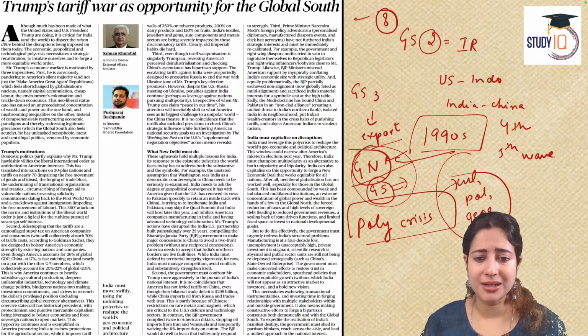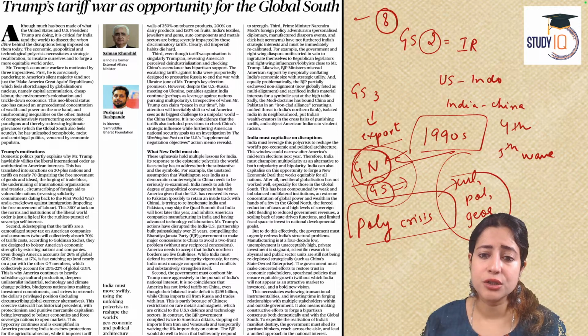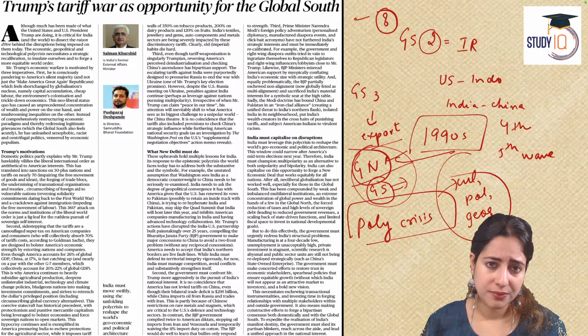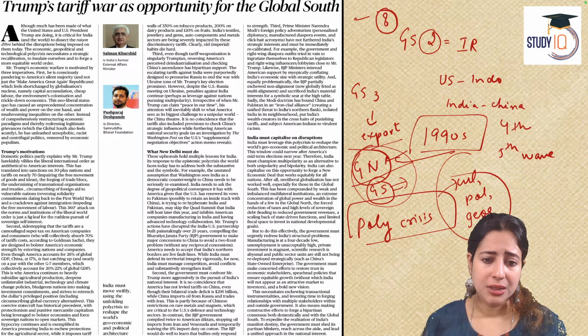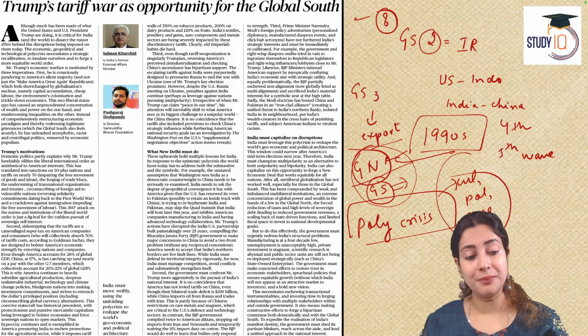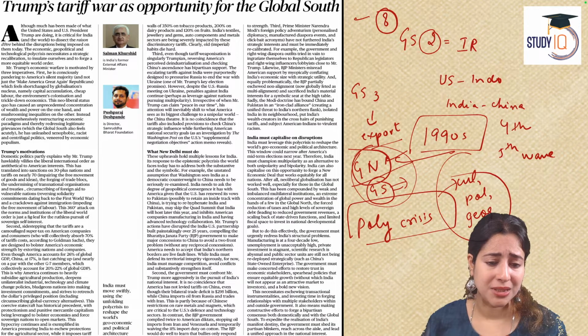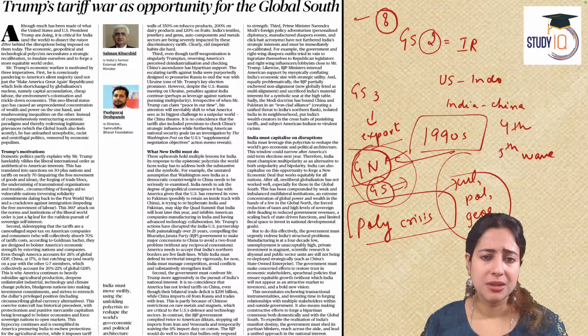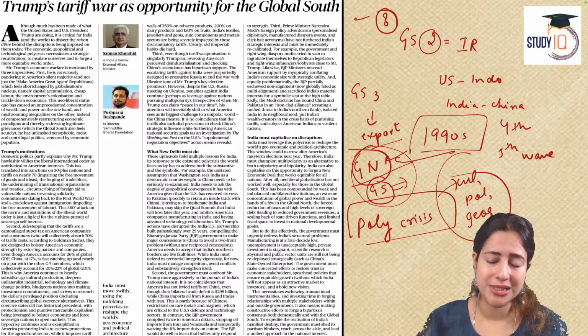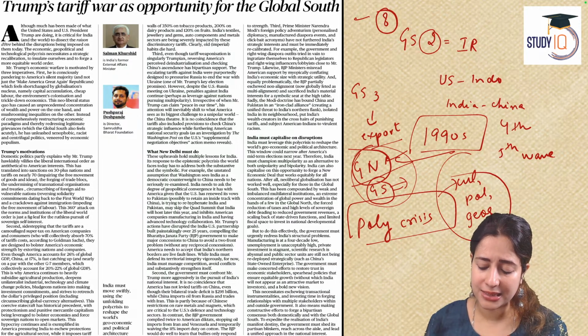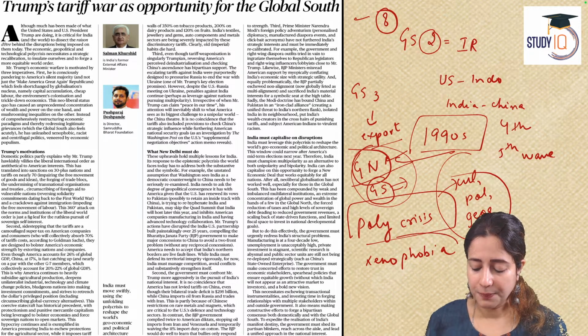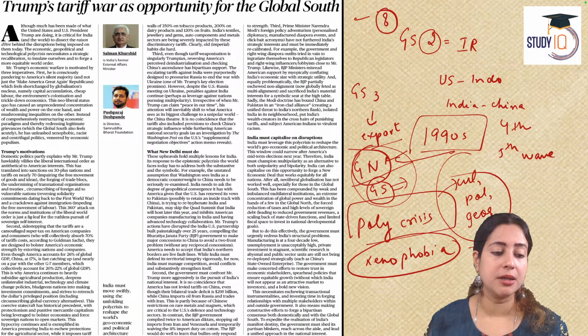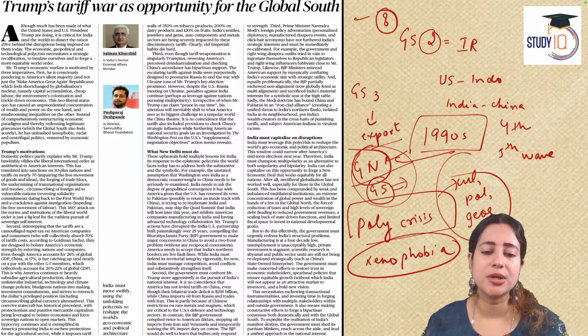We all know that America has its own problems. America is having a huge problem like capital accumulation, inflation. America is experiencing job loss, recession, acute economic inequality. So Trump, rather than focusing on these American problems, is doing a whitewash of that problem by playing upon people's insecurity. That we are in a problem because we give jobs to Indians and Chinese. This is like creating a xenophobic sentiment. Xenophobia is a fear of outsiders. Trump is playing upon the xenophobia card, that it's bad to give jobs to Indians and Chinese.